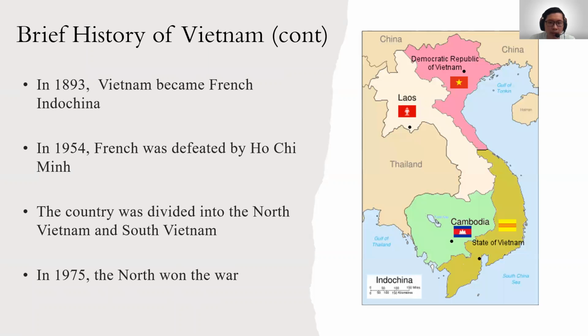The country became divided into Communist North Vietnam and the anti-communist South. The Vietnam War raged for several years between the two, with the US supporting the South and communist countries supporting the North. Eventually, the North won the war, uniting the country under communist rule in 1975.